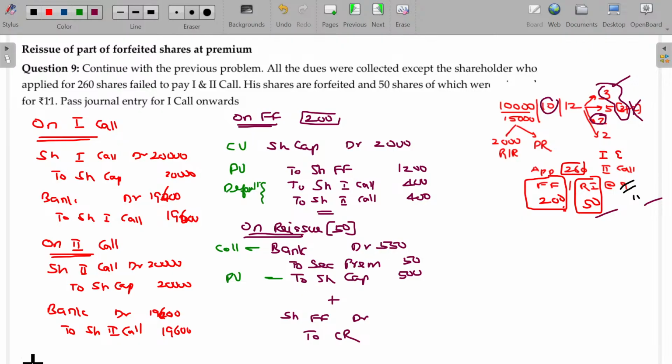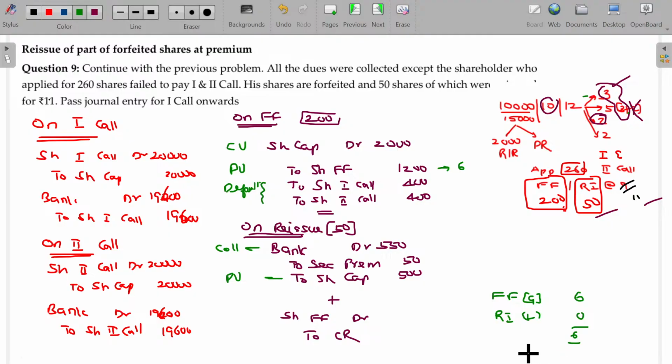Already told you, no: forfeiture gain per share. What is the forfeiture gain per share? 6 rupees. Application and allotment, these two put together 6 rupees. What about the reissue loss? Reissue loss is 0. We issued at a premium only. We don't have any loss.